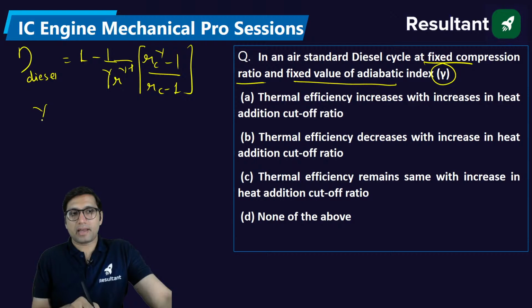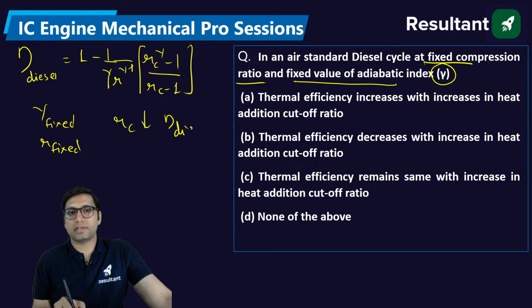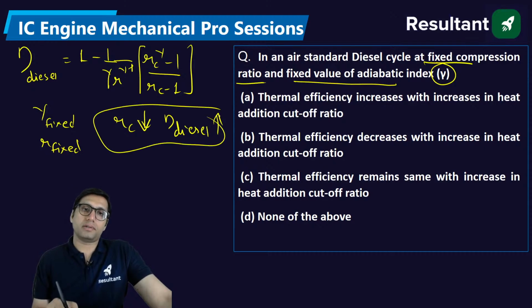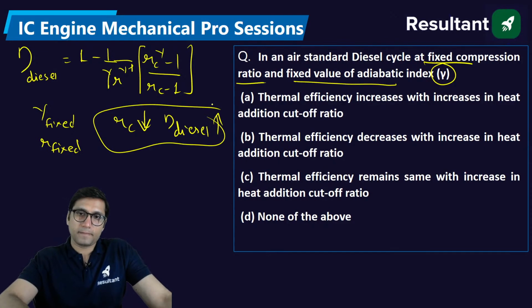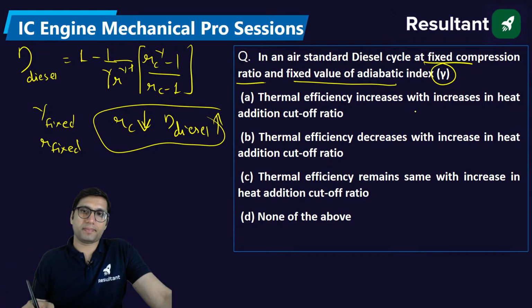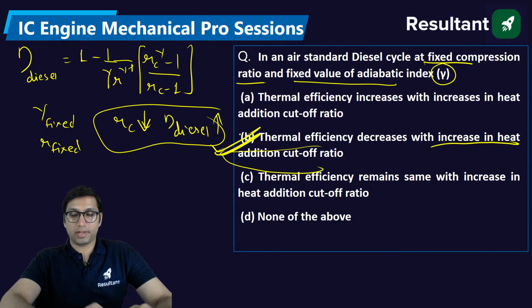If gamma is fixed and compression ratio is fixed, then if the cutoff ratio is decreased, the diesel cycle efficiency will increase. So with cutoff ratio, it has just an inverse relation. Efficiency has an inverse relation. So thermal efficiency will decrease with increase in heat addition cutoff ratio, for the diesel cycle.